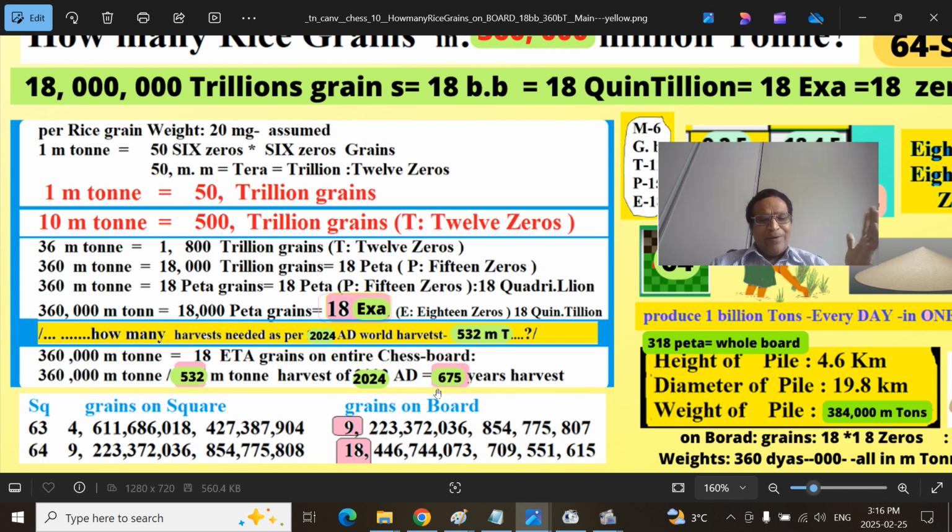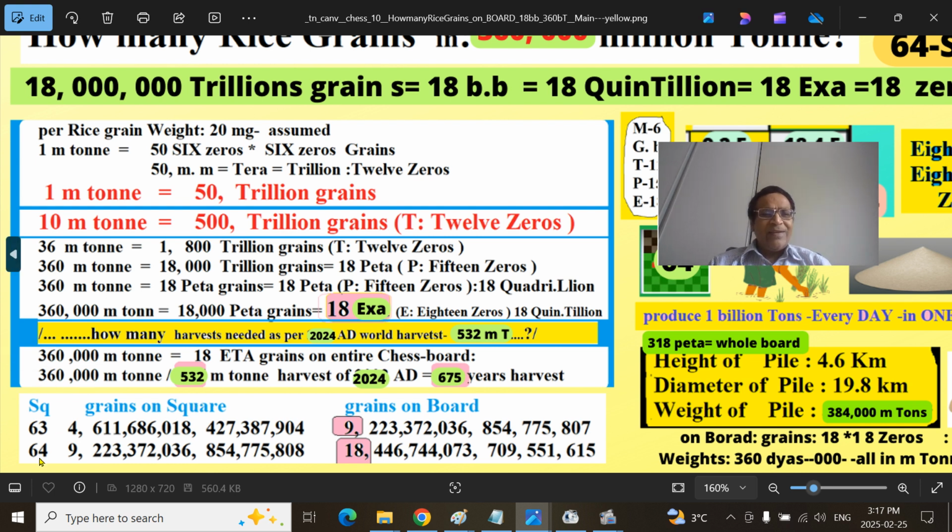These are all years. That means this is a year. Per year, you are producing an average 532 million tons of harvest. The entire chessboard can hold 18 exagrains or quintillion grains, converted to 360 followed by 3 zeros million tons.